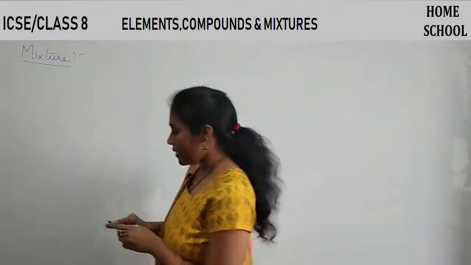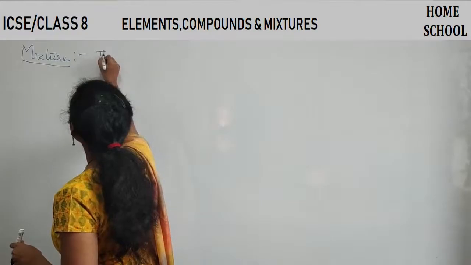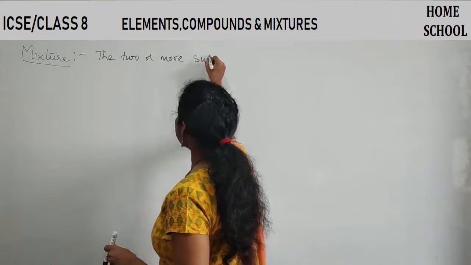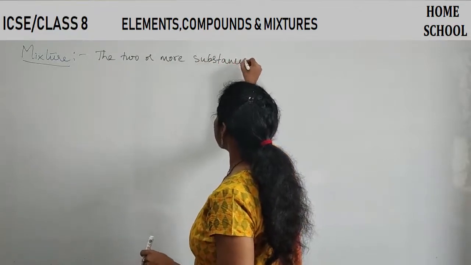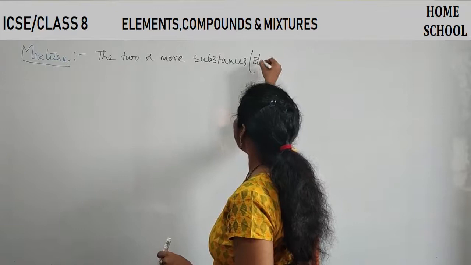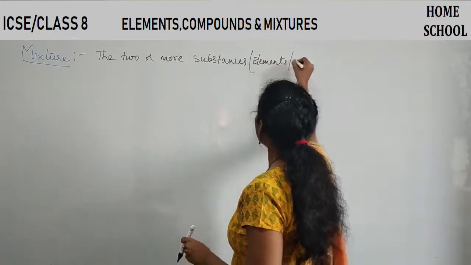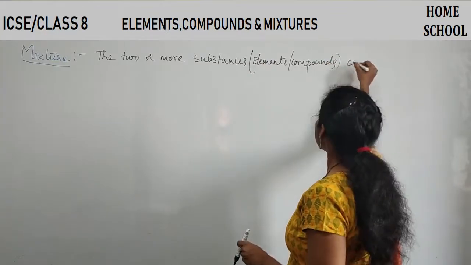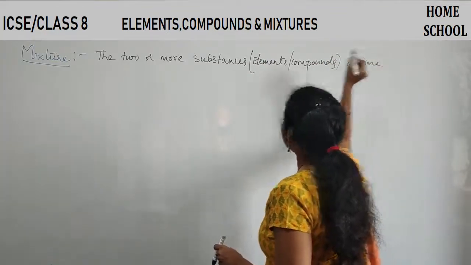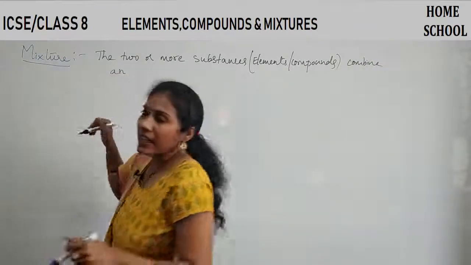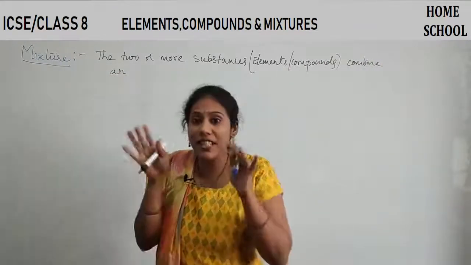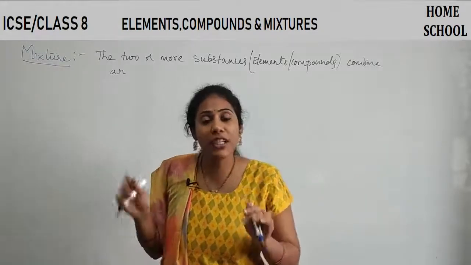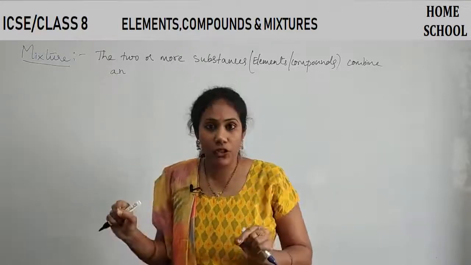Let us try to write its definition. When two or more substances, here the substances can be elements or compounds, combine in any ratio. Here it is not that they should combine in a fixed ratio. See, water is formed only when hydrogen and oxygen combine in a 2:1 ratio, isn't it?